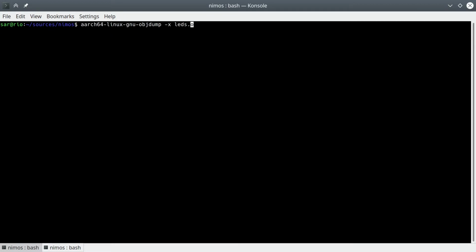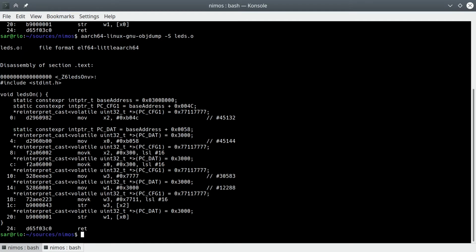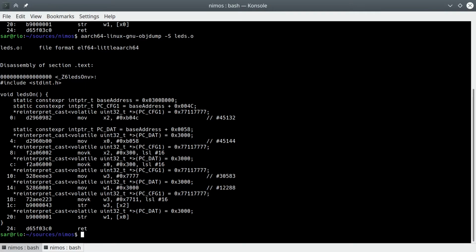-d will give us a disassembly of the code. -S will do the same, but show us the source code that produced each assembly line. We can see that the compiler produces machine code that runs counter to our intuition. Effectively, our source code contains just 2 lines that actually do something, the 2 assignment lines. These are the assembly commands participating in setting PCCFG1. These are the commands participating in setting PC.dot. The compiler seems to produce code that constantly jumps between doing one and the other.